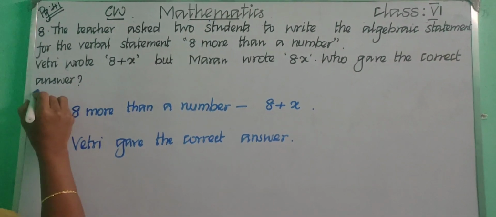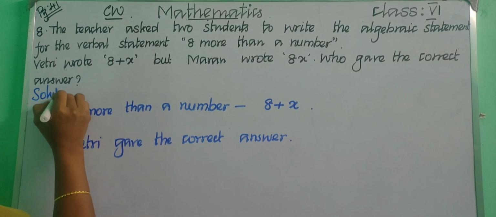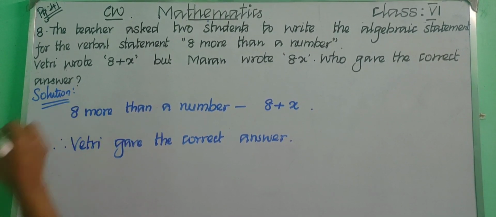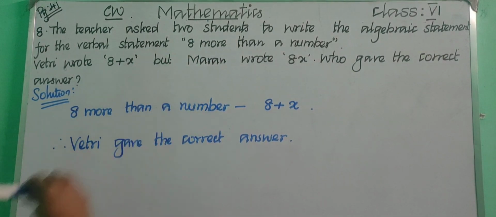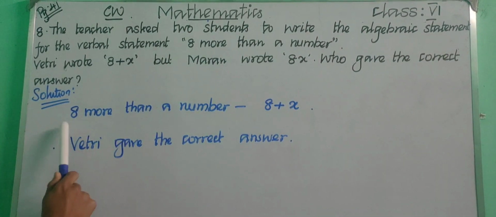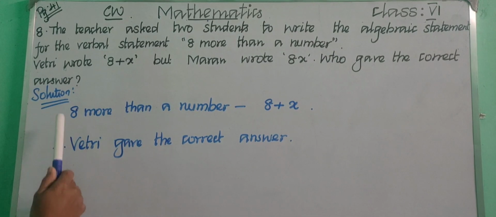Okay, you can also write the solution. Okay, children, pause the video and write. See the question again. The teacher asked two students to write the algebraic statement for the verbal statement. What is the verbal statement given? 8 more than a number. 8 more than a number means how we can write? 8 plus X.